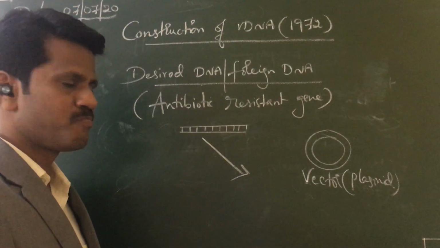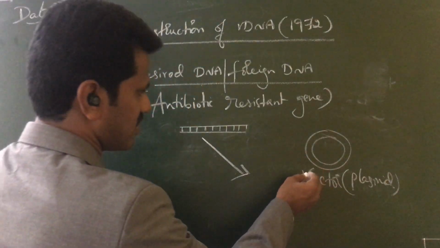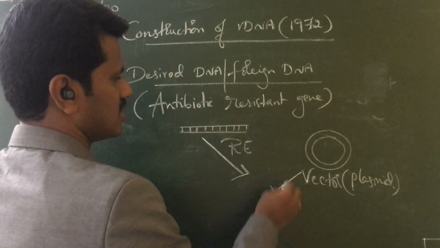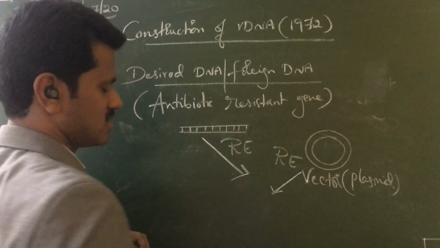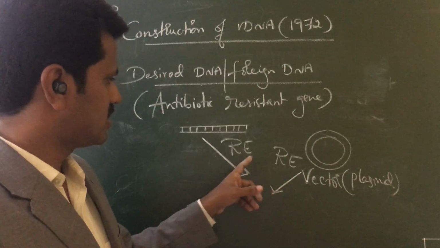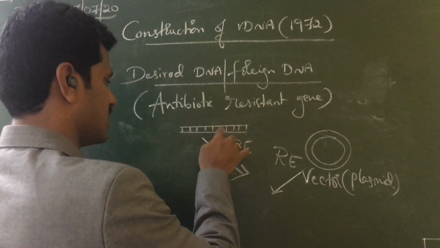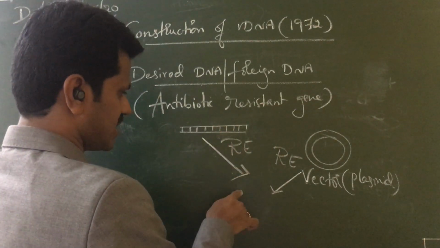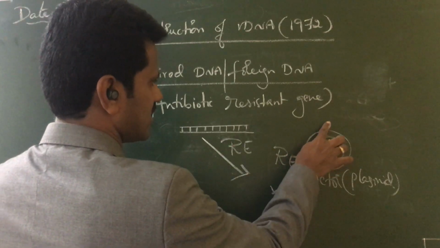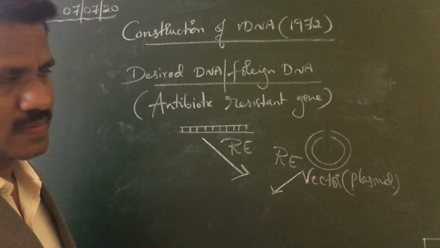They cut both with the same restriction enzyme. Antibiotic resistant gene is present in the plasmid, so when you cut with the same restriction enzyme, as I already told you, both will have the same complementary sequences.